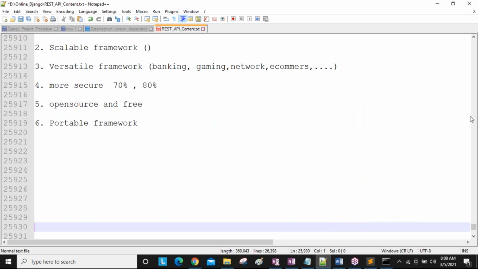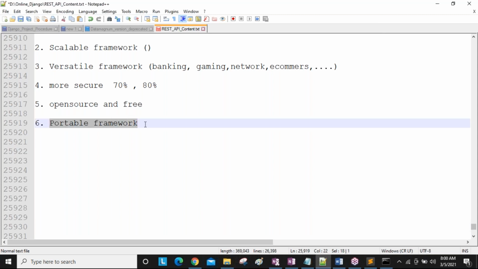Without doing any changes, if we execute the same application on multiple platforms like Windows, Linux, Mac systems, and if our application communicates with different applications, that is what we call portability. So Django is also a portable framework, meaning anywhere you can develop, anywhere you can use that application. Clear, guys? These are all the points.